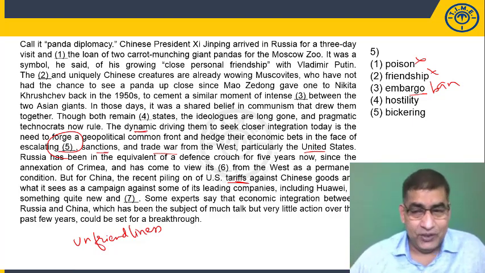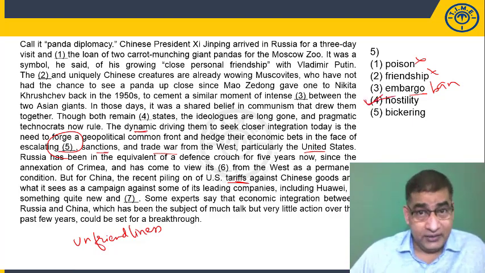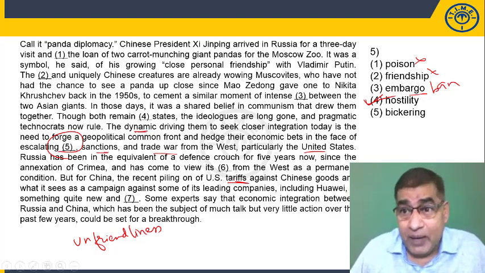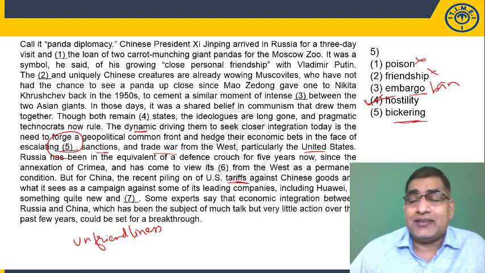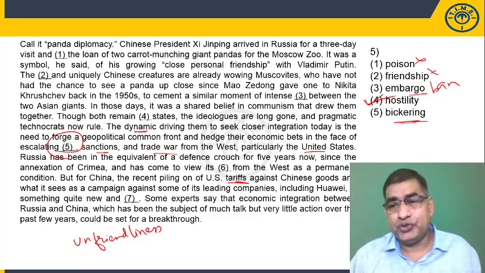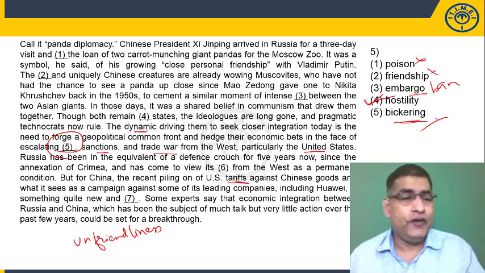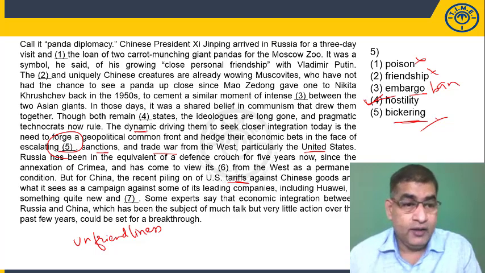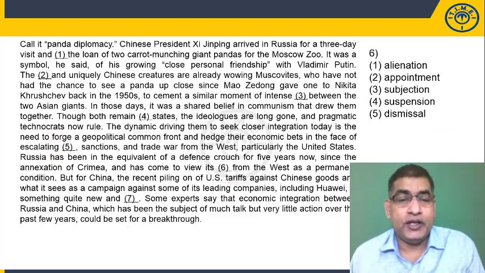Hostility, yes. Unfriendliness and hostility are similar, right? So hostility, sanctions, trade war makes sense without any repetition. Bickering is complaining and arguing about petty issues. So it's not our answer. So for the fifth blank, the correct word is obviously hostility. With that we move to the sixth one.